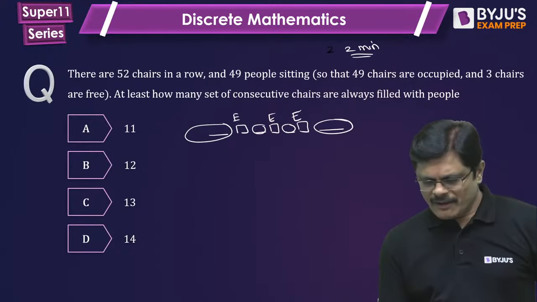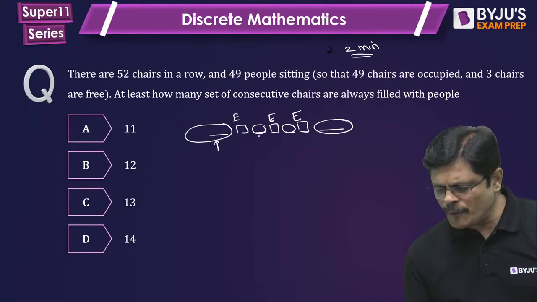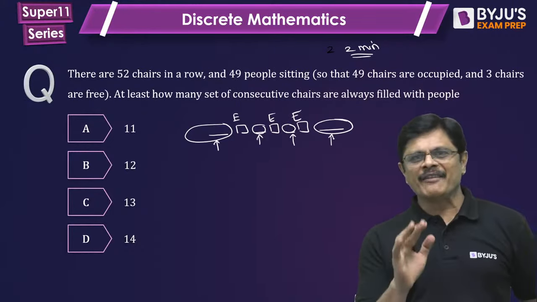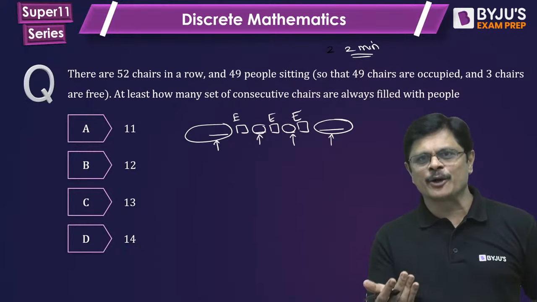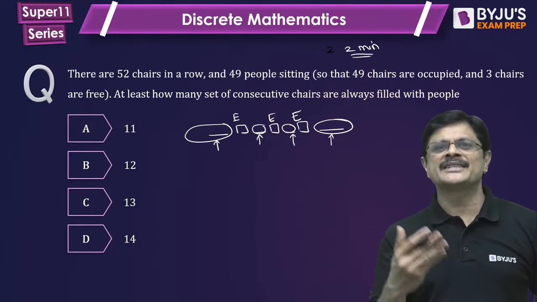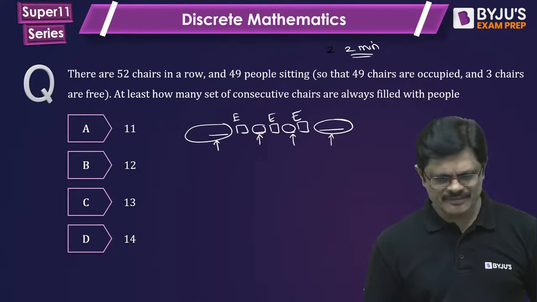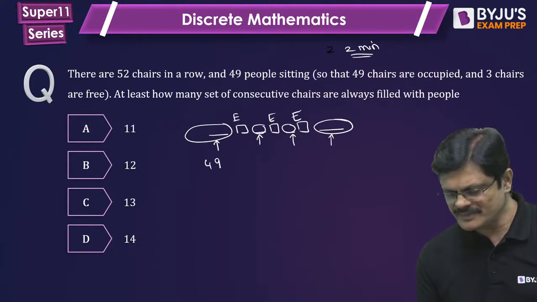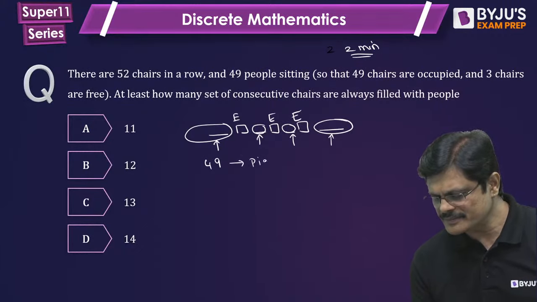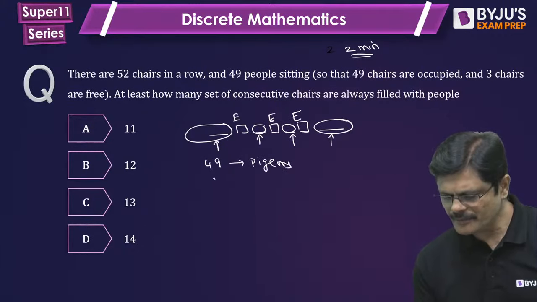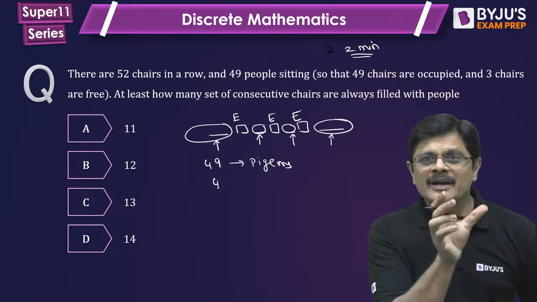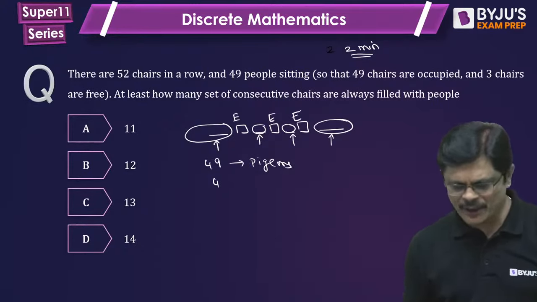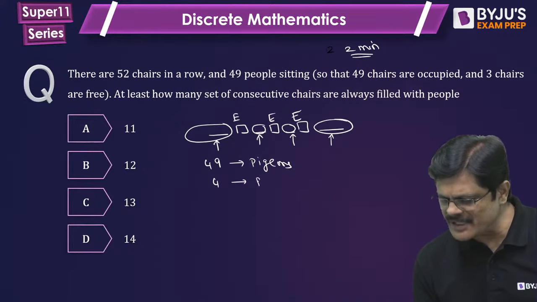Now these 4 sets of consecutive chairs are like 4 pigeonholes. If you have 49 members and 4 pigeonholes, at least how many are in the same pigeonhole? That is the question. We have 49 people, who are like pigeons, and 4 sets of consecutive chairs, which are like pigeonholes.